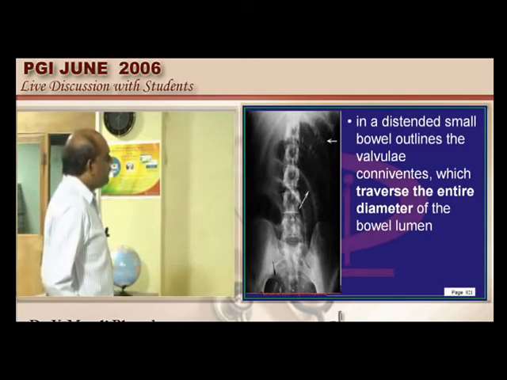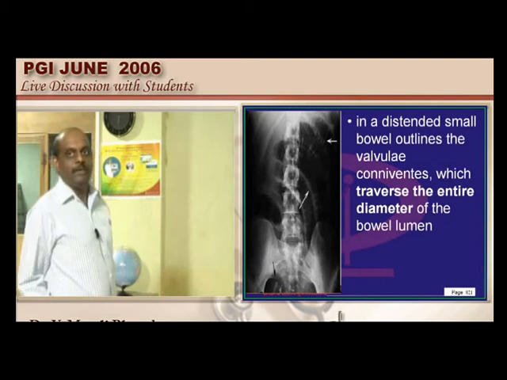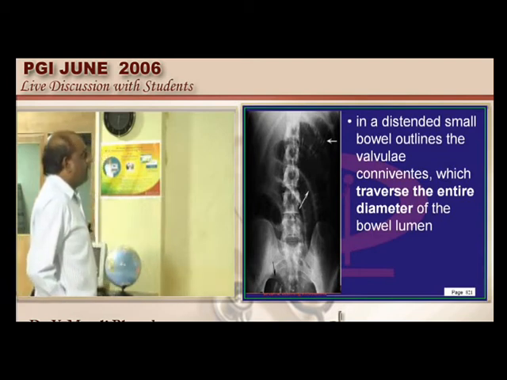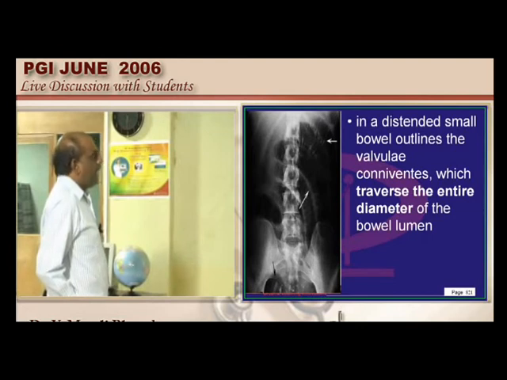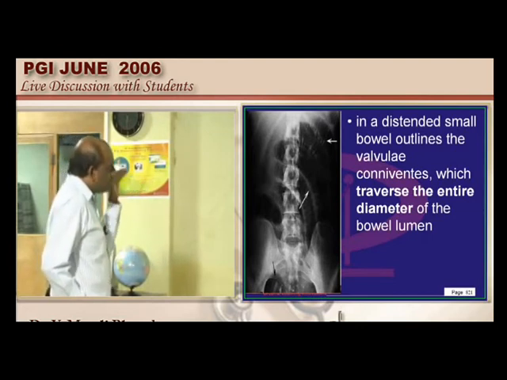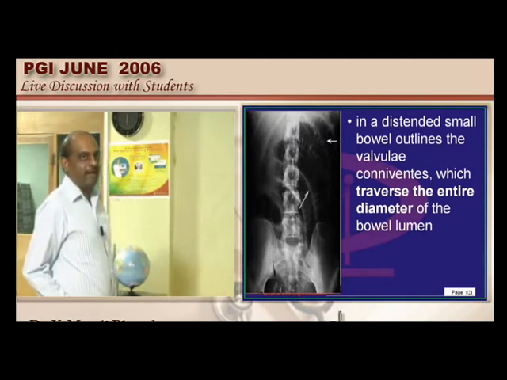Typically it is a small bowel, I am saying. How are you so sure about the small bowel? Typically the valvulae conniventes will traverse across the entire diameter of the bowel. That is a very important feature of the small intestine whenever it becomes distended.